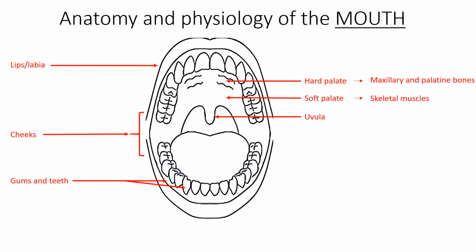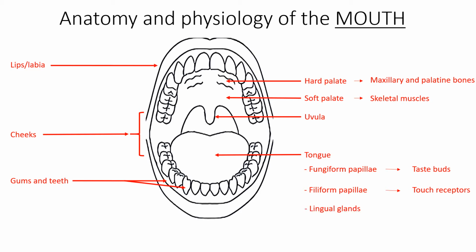At the floor of the oral cavity, you will find the tongue. The top and sides of the tongue are covered with fungiform papillae, which contain taste buds, and filiform papillae, which contain touch receptors. So your tongue plays an important role determining whether food is edible or not based on how it tastes, and it also determines the texture of the food. Lingual glands are also located in the tongue, and they secrete mucus and lingual lipase, an enzyme which initiates chemical digestion of lipids in the stomach.